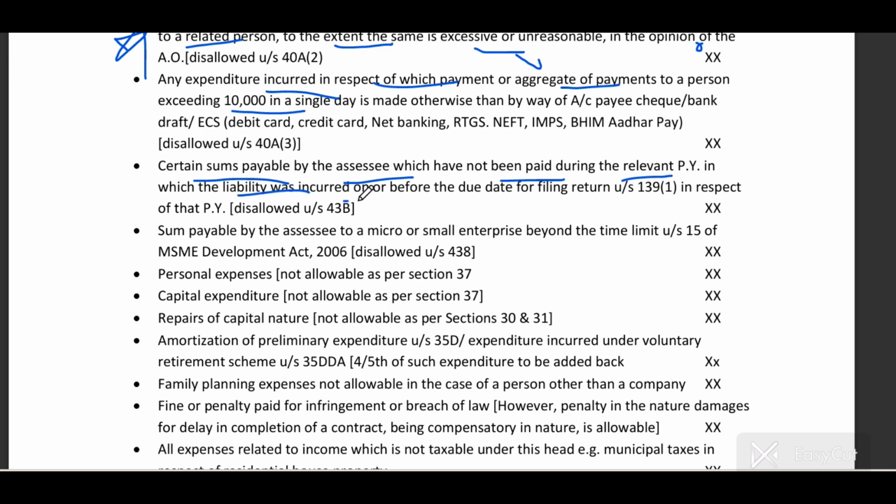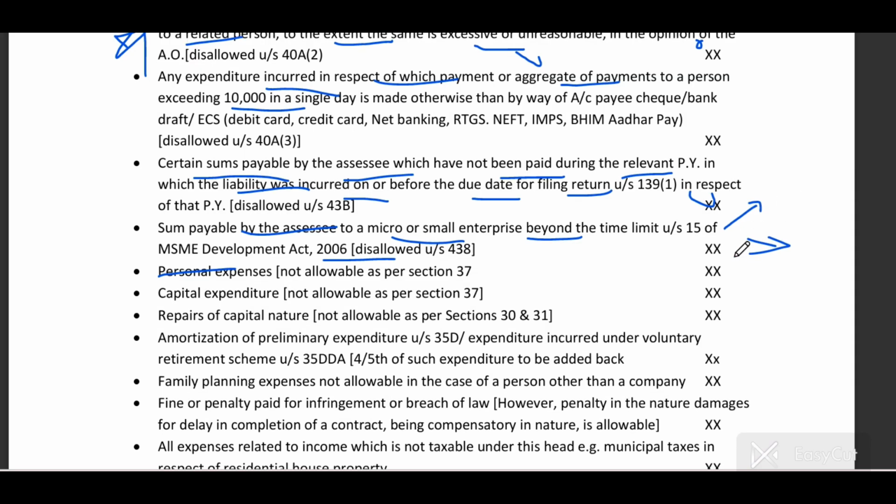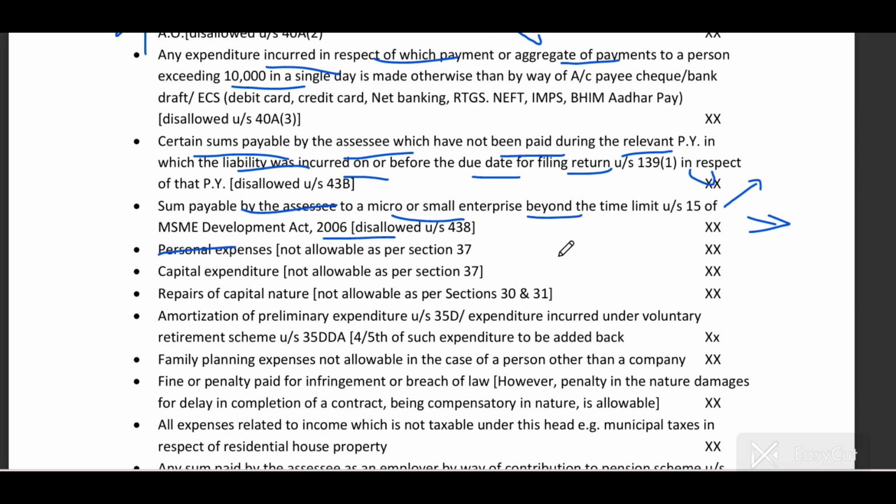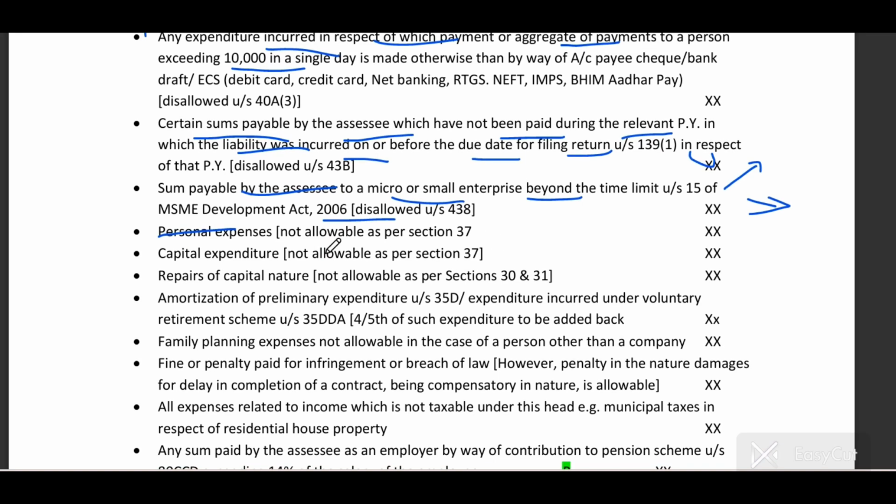And any sum payable by the assessee which has not been paid during the relevant previous year, for which the liability was incurred on or before the due date of filing return, will also be disallowed. And any sum payable by the assessee to MSME beyond the time limit under the MSME Development Act 2006, that is 15 days if there is no written agreement, and 45 days if there is a written agreement. If you had not paid to MSME, then that much expense will be disallowed.